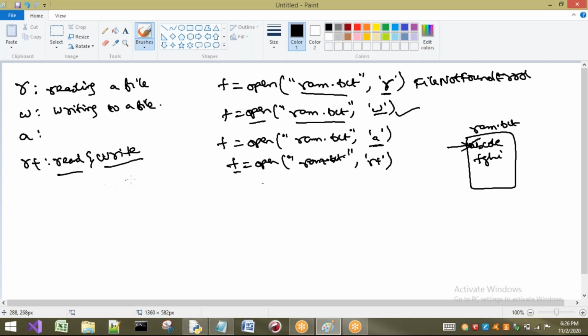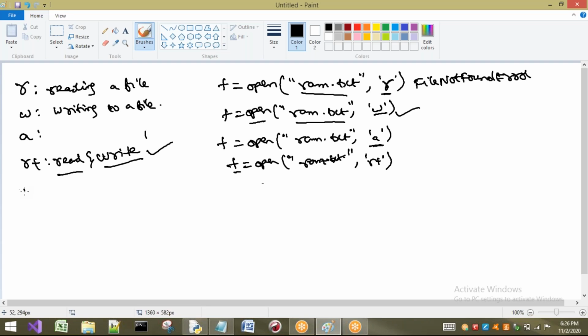So what is R plus? R plus is used to perform read and write operations on the file we are going to open. That means whenever we write some data onto that file, the data present in the file will not be removed, because we also have read operations. If the data were removed, there would be nothing left to read. So here the data will not be overridden like in the write operation.